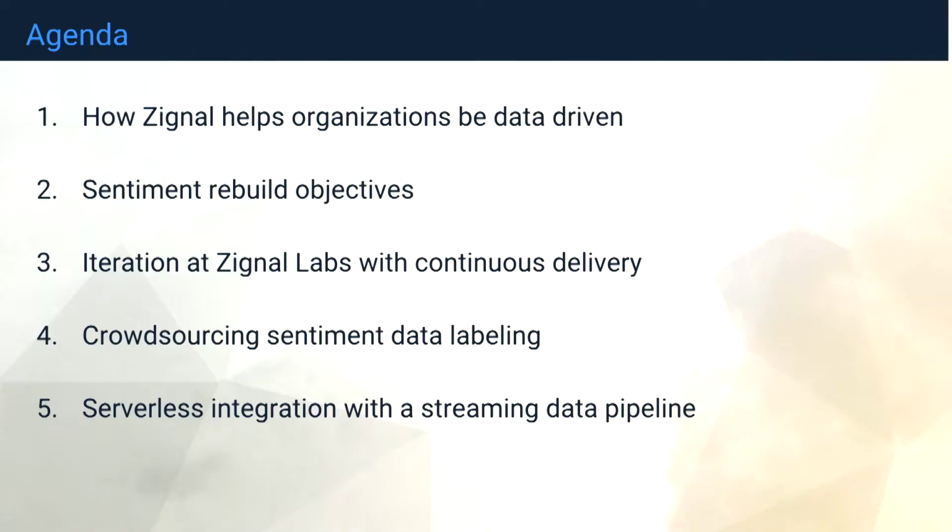So essentially, we're going to start by talking about what Zignal Labs does and how we help organizations be more data-driven. We're going to follow that up with why we felt it was necessary for us to rebuild a sentiment pipeline, or a sentiment analysis API, and then talk about iteration and how we don't get things right the first time all the time, so iteration is really important to us and how we do this with continuous delivery. And then we're going to talk about developing a pipeline from labeling all the way to making inferences.